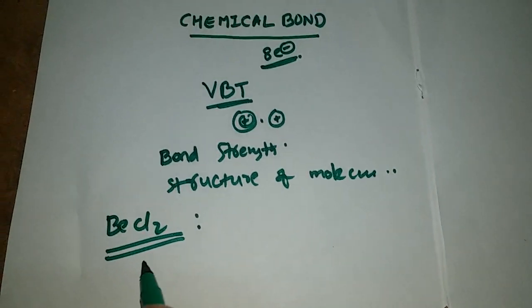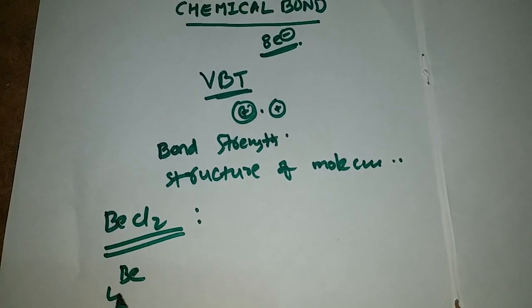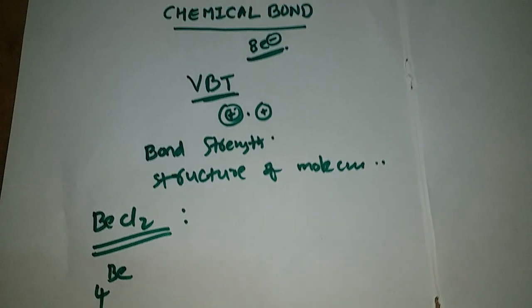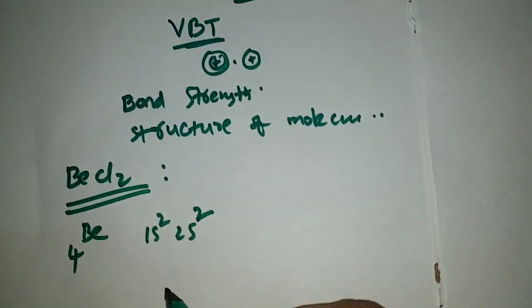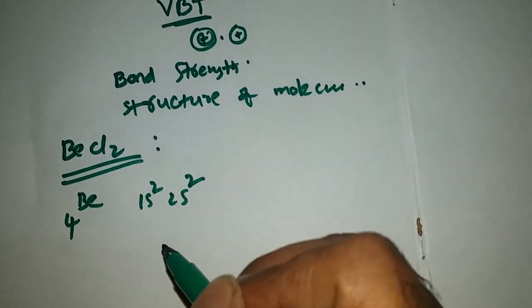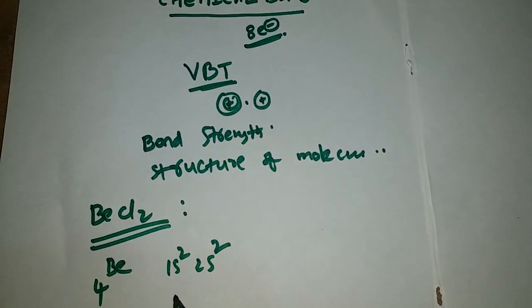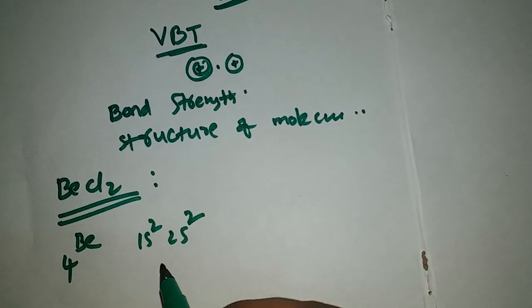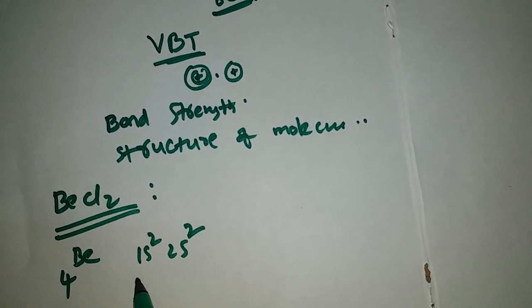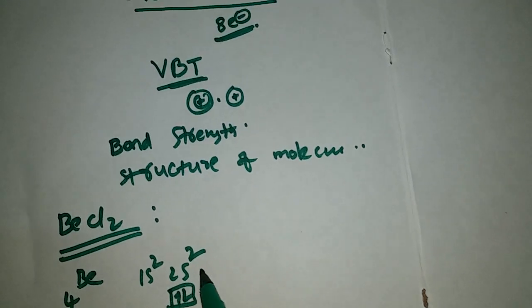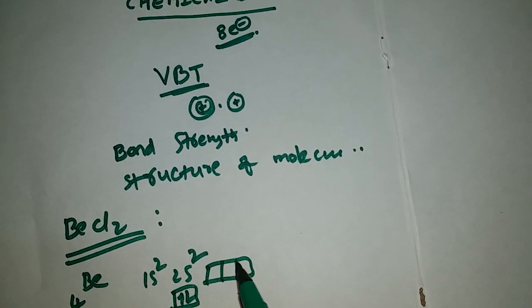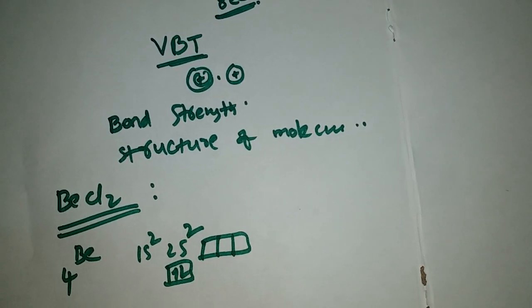The atomic number of beryllium is 4. If we write the electronic configuration, 1s2, 2s2. So n equal to 2 is the valency shell and the 2p subshell is vacant.